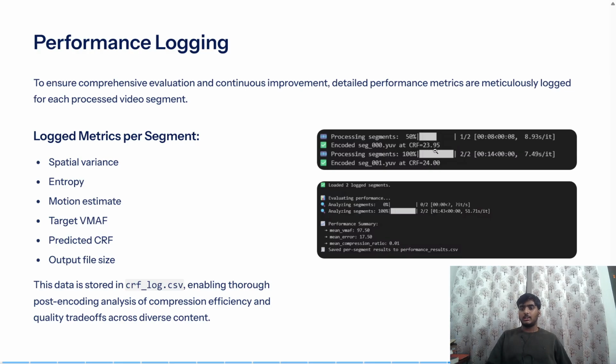Here the CRF value is 23.95 and here the CRF value is 24.0. We took a constant target VMAF score of 80, but we got an even better 97.5. So there was a major difference, but it's positive, so we like that. It's better that we got better results. And surprisingly, the mean compression ratio was 0.05. So the file, which was earlier 1.16 GB, was converted into a file of 16 MB. This was something that this method did.